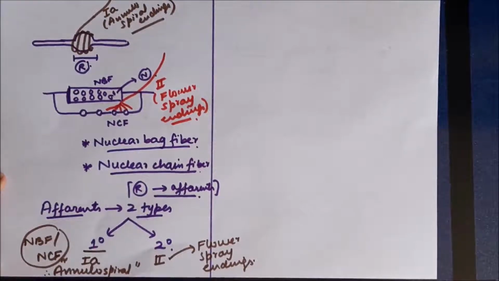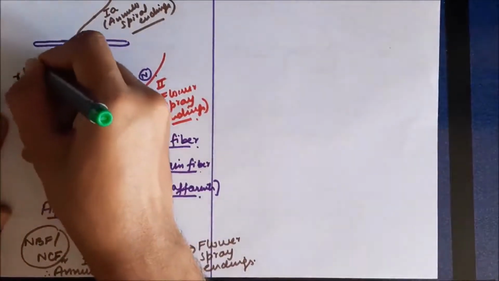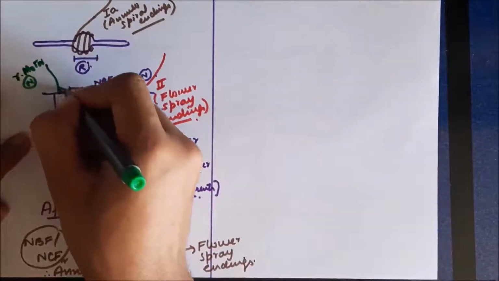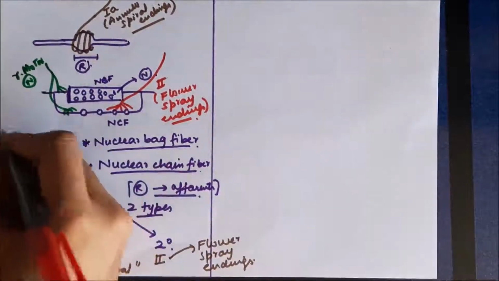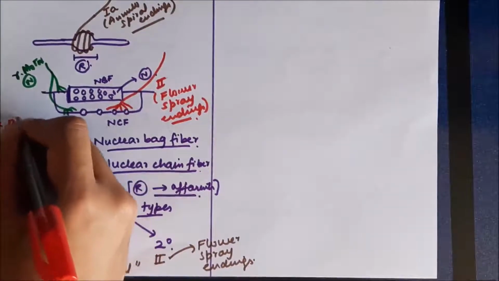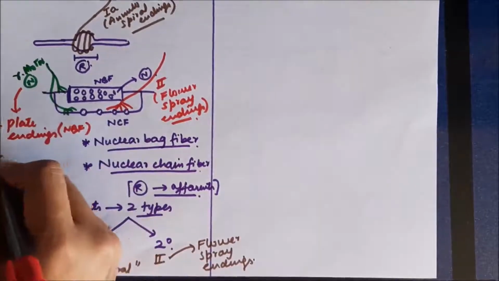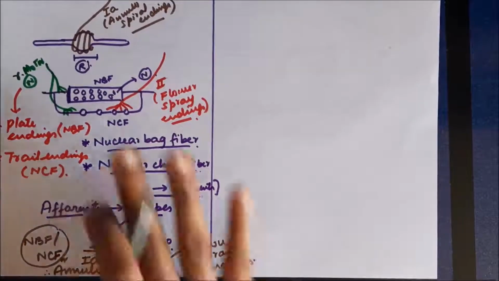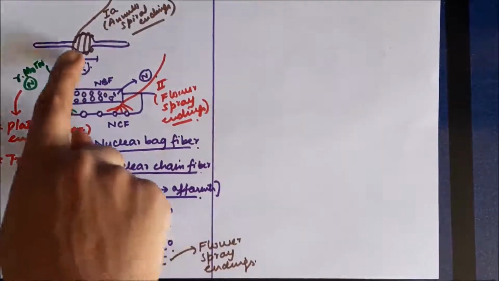Now the peripheral part contains contractile proteins and receives gamma motor neurons. So gamma motor neurons are received by the peripheral part of the muscle spindle, which causes stretching of the central part. Now these gamma motor neurons are received by both nuclear bag fibers and nuclear chain fibers. However, they are given different names in each. In nuclear bag fibers they are called plate endings, and they are called trail endings in nuclear chain fibers. The function of gamma motor neuron is the same in both these fibers.